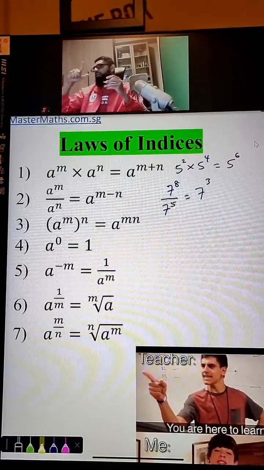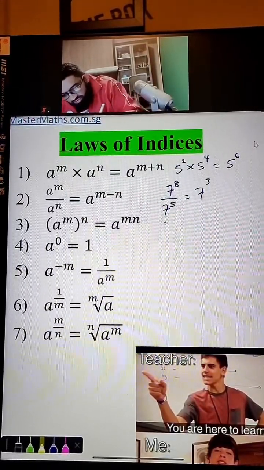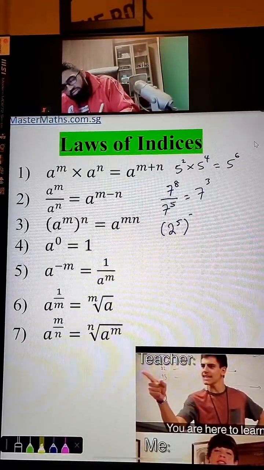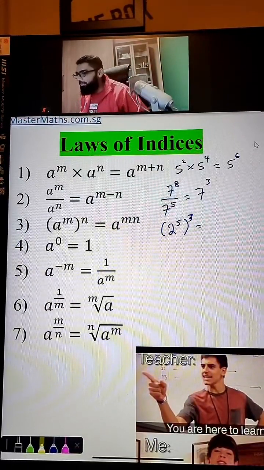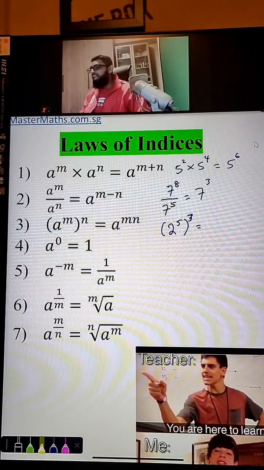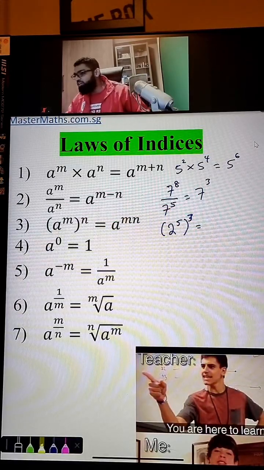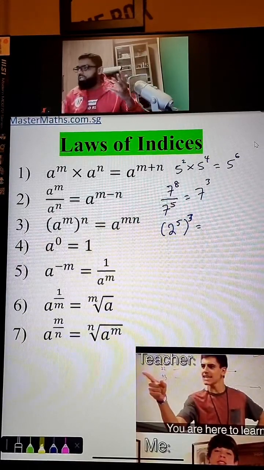Let's say you have a bracket now. Over here is 2 to the power of 5, and outside the bracket there is a 3. You want to get rid of that bracket. Law means rule. It's just a mathematics rule that you have to follow. I hope this is clear. Guys, you have a bracket. How to remove the bracket?